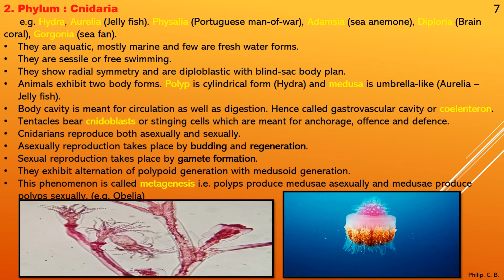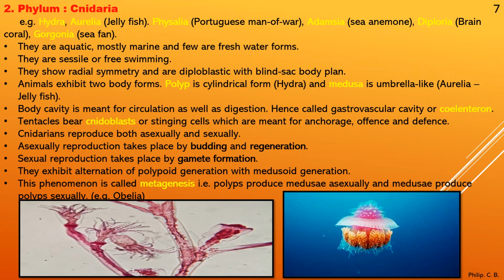With the common name, we can understand the shape: sea fan, with a fan-like appearance, and brain coral, where the coral appears like a human brain, hence the name. So what I have done is, like the first phylum, for all the examples given here I put the images in the next slide, so you will understand easily with the examples and the images.